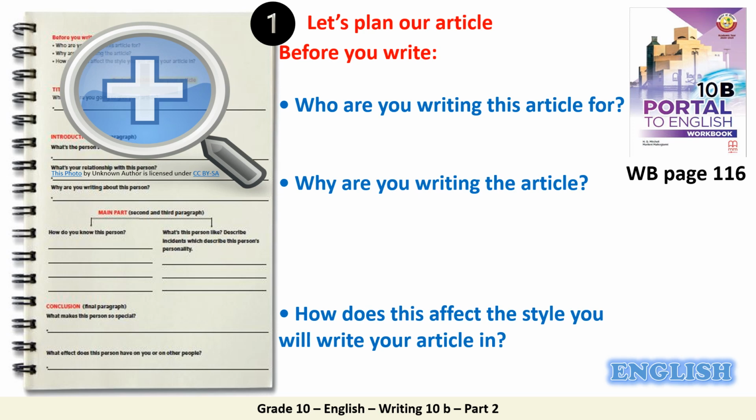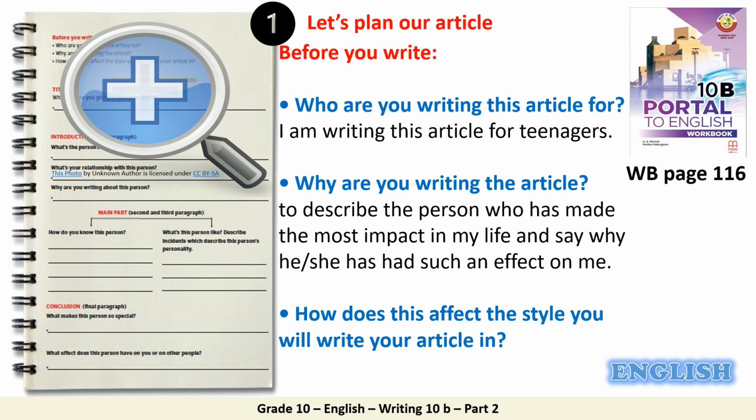Alright, so for question 1, who are you writing this article for? According to the topic, you are going to write the article for teenagers. Alright? After that, why are you writing the article? Good. To describe the person who has made the most impact in my life and say why he or she had such an effect on me. Now, what about the style? Excellent. That will be an informal style.